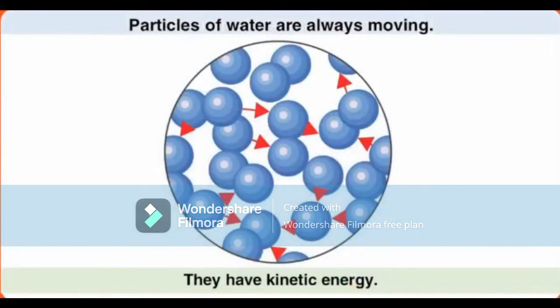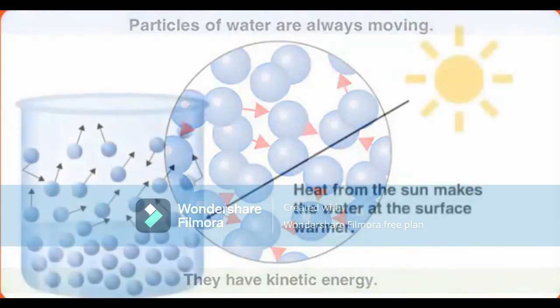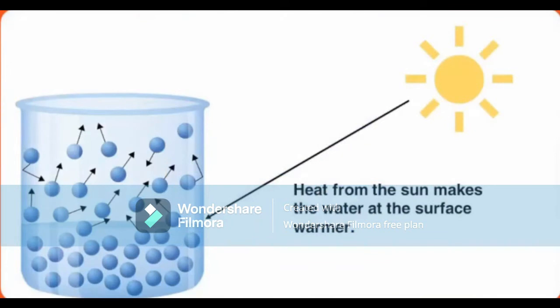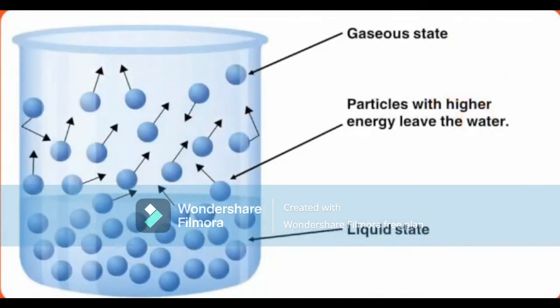Particles of water are always moving as they have kinetic energy. When water is left open, the sun's heat makes the water at the surface warmer. The temperature of the water at the surface is higher. Hence, the kinetic energy of the particles at the surface is also higher. These particles are able to break away from the forces of attraction of the particles below the surface. Thus, they are converted into vapor.